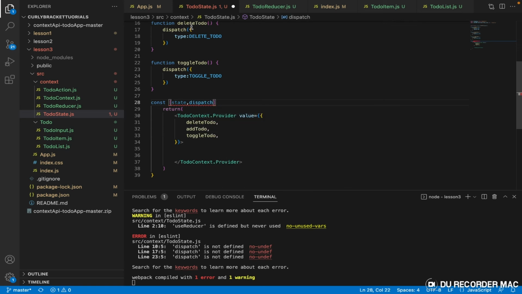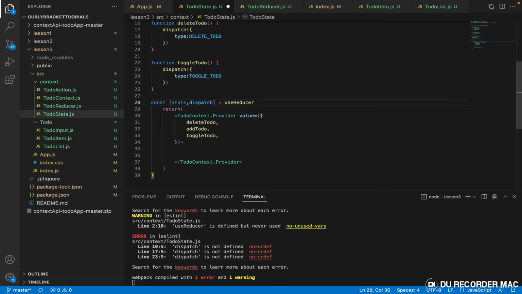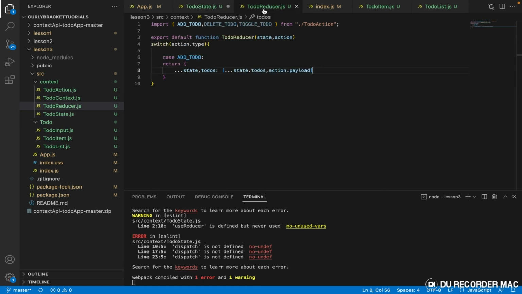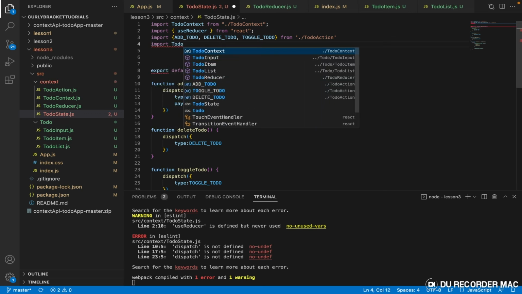All right, and then equal to useReducer, which is a function. Then it's going to accept two parameters. One of the parameters it's going to accept is this parameter here, todoReducer. So let us import it. So we have to say import todoReducer from todoReducer.